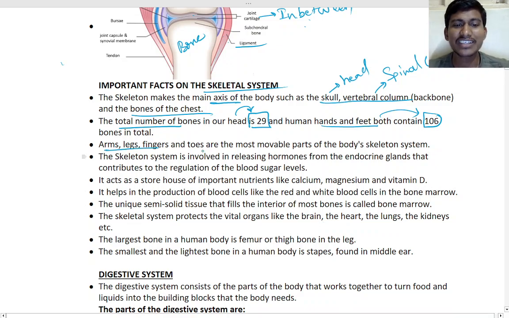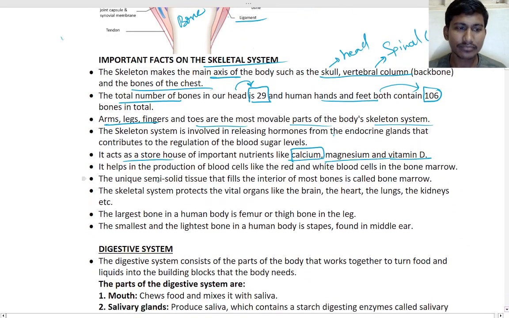So arms, legs, fingers, toes are the most movable parts of the body, right? The skeletal system involves releasing hormones from the endocrine glands that contribute to the regulation of blood sugar level, okay? So don't remember this, that is not required. Glands and all, endocrine and all. It acts as a storehouse of important nutrients like calcium, magnesium, and vitamin D. You may have seen bones are formed mainly of calcium, right? So in the bones we store calcium and different minerals. That helps the production of blood cells like red and white blood cells in the bone marrow.